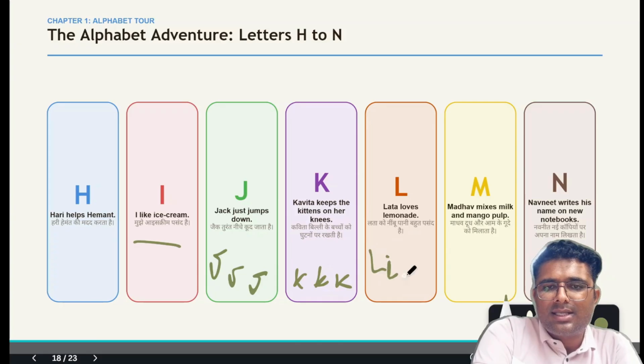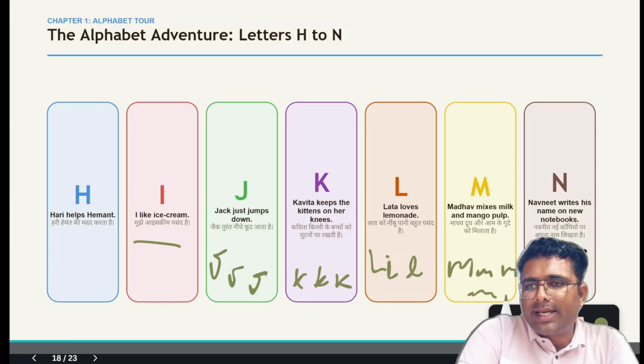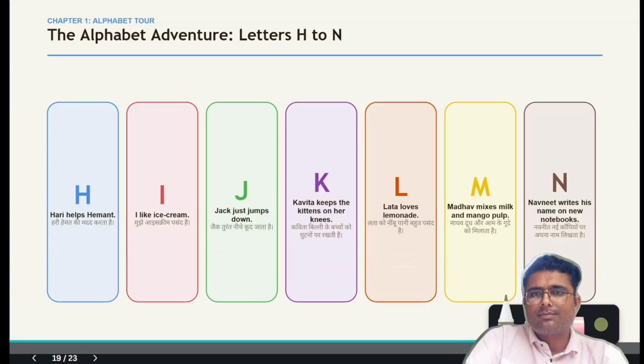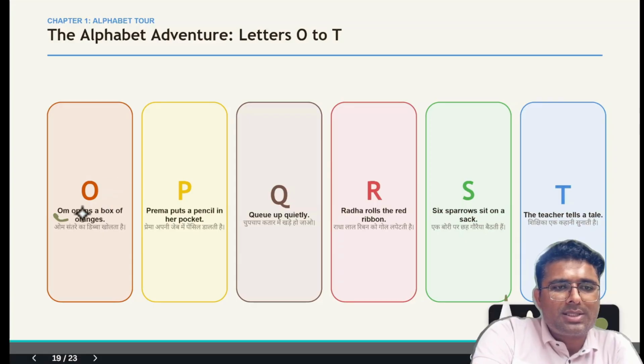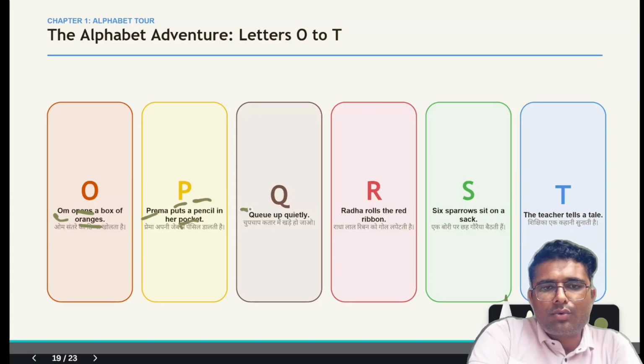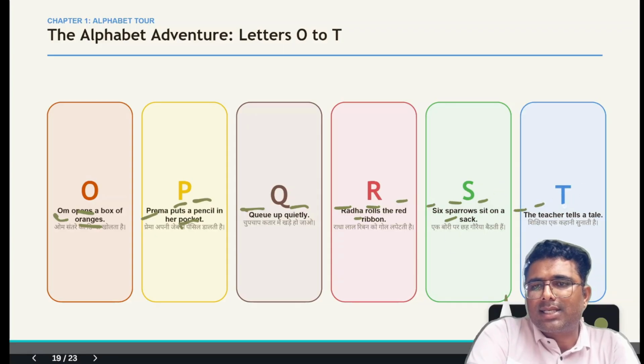Lata loves lemon. Madhav mixes milk and mango pulp. Navneet writes his name on new notebooks. Om opens a box of oranges. Prema puts a pencil in her pocket. Queue up quietly. Radha rolls the red ribbon. Six sparrows sit on a sack. The teacher tells a tale.